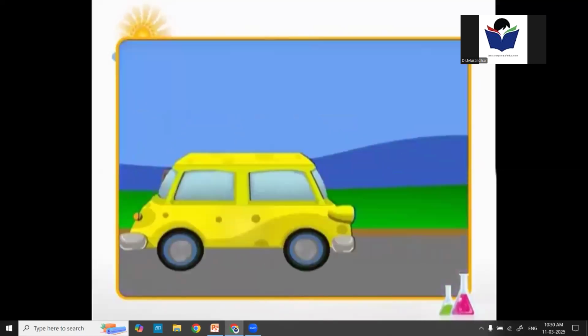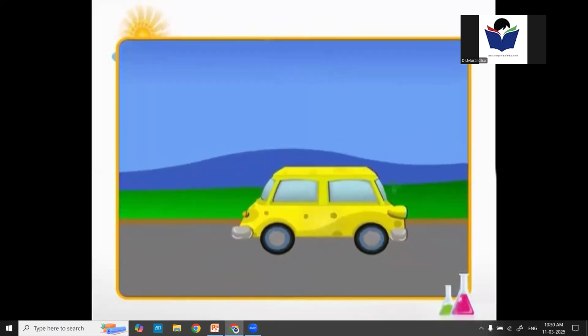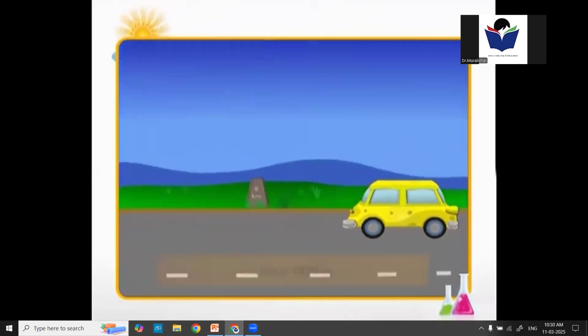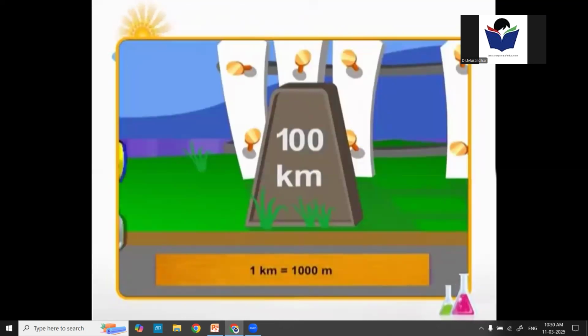For measuring large distances, meter is not a convenient unit. Therefore, a larger unit of length, that is, a kilometer, is used.